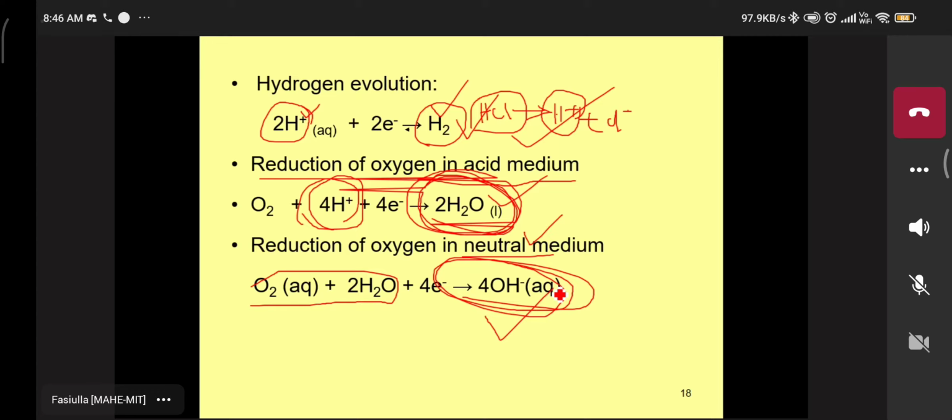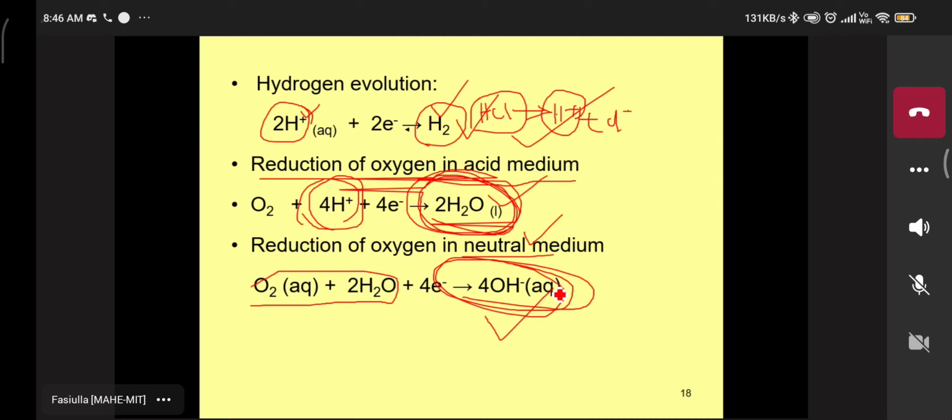Sir, in the previous slides, what type of questions will be asked in the exam? Would we have to explain things like definitions, or just write the equations? The first starting topic they ask is the differences between dry corrosion and wet corrosion.